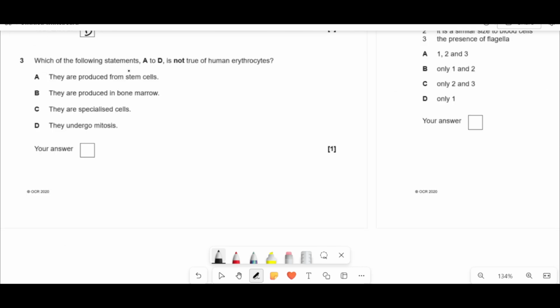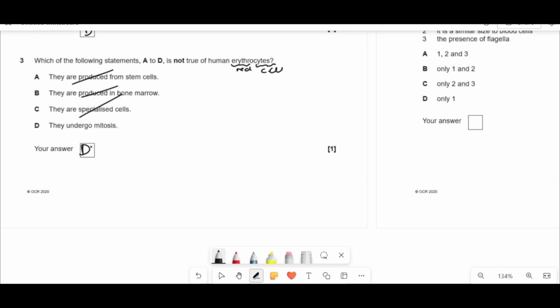Which of the following statements A to D is not true of human erythrocytes? Erythro means red, cyte means cell. So they're produced from stem cells. Yes, they are. They're created from bone marrow stem cells, the hematopoietic stem cells. So that is indeed correct, but they want not true. So that's out. They're made in the bone marrow. Yes, they are. They are specialized cells. Yes, they are. They undergo mitosis.